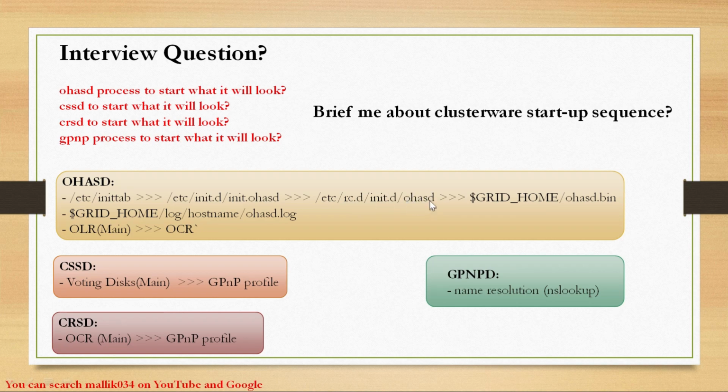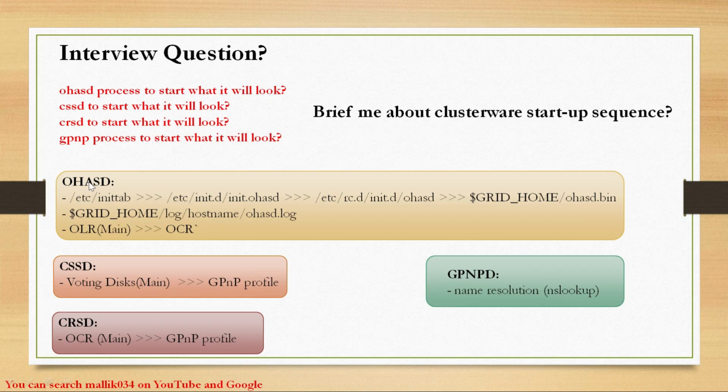This Oracle High Availability Services daemon will get started here, and it will look for the grid home ohasd.bin, and this daemon is getting started. Once it is able to locate init.ohasd and inittab, my OHASD daemon under the grid home location automatically gets started. This is the startup sequence for this particular OHASD.